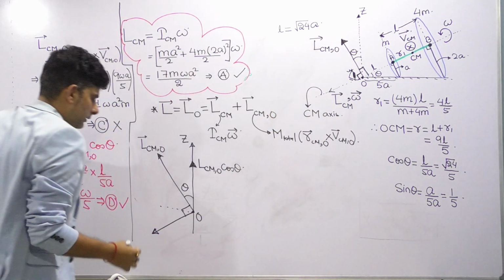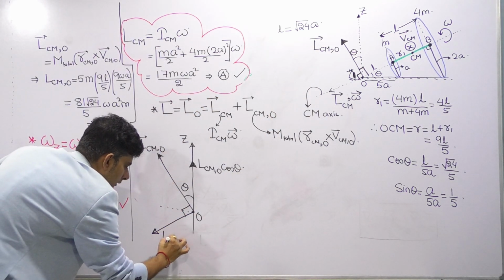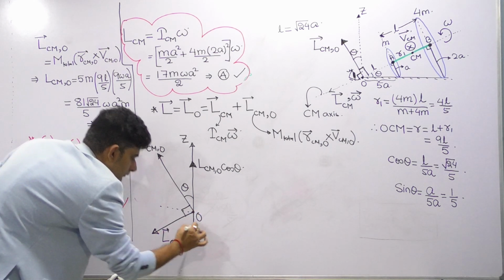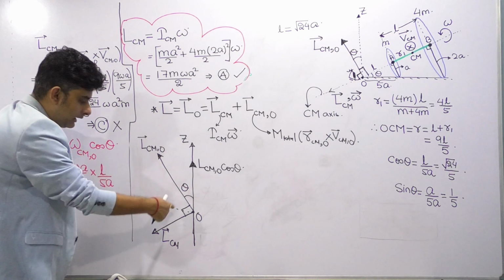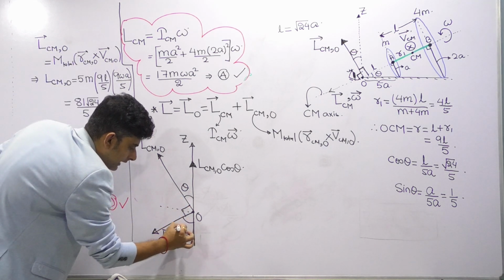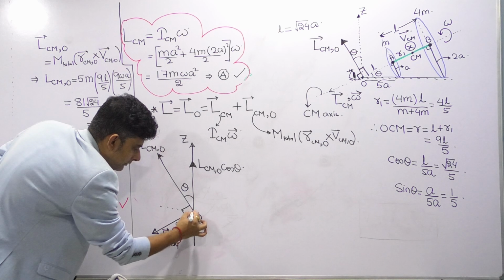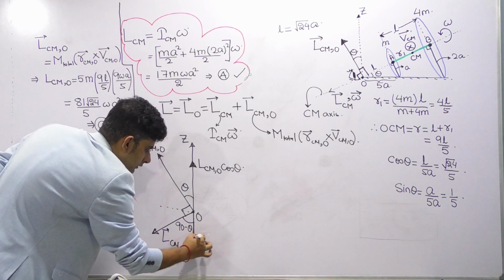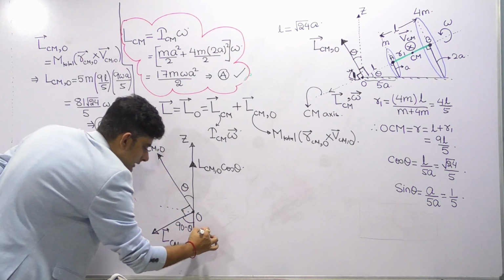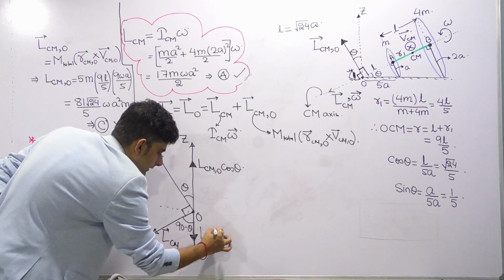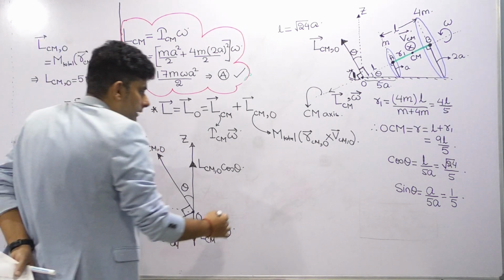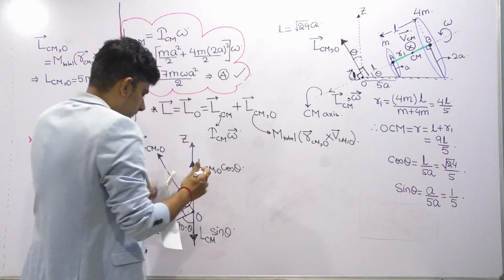This one is LCM vector. Now if this angle is theta, this is 90, this angle will be 90 minus theta. So what component do we have along the negative z direction? LCM cos(90 minus theta), that is sin theta. So our final value